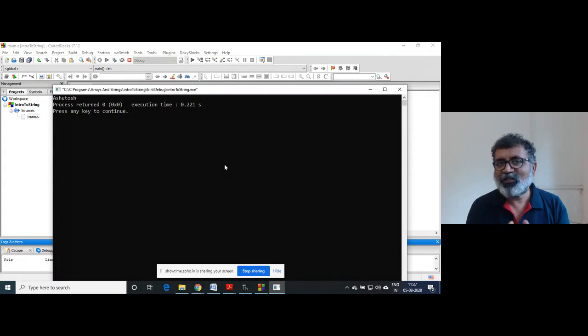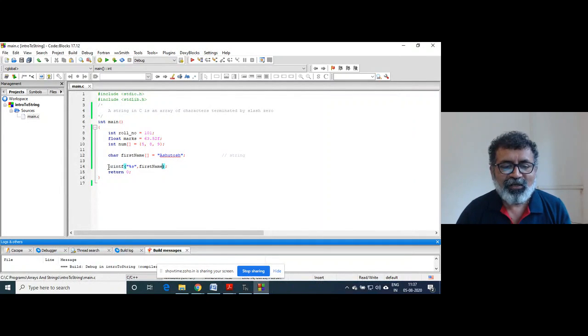Then we advanced the stage and declared a pointer, and using the pointer you access the whole array till slash zero. And this is the last case, which is most simplified: use the format specifier percent s and just send the base address. That's it. Base address, right? So this is basically how a string can be printed.